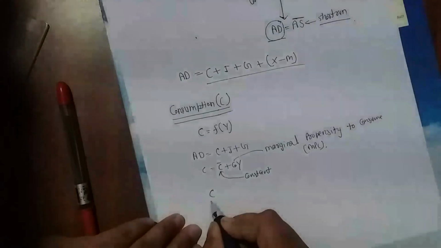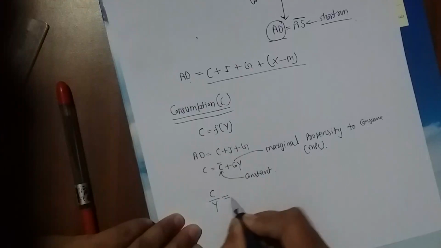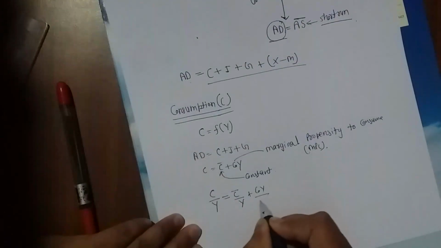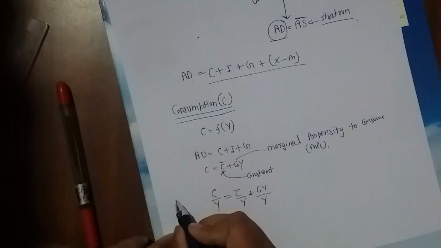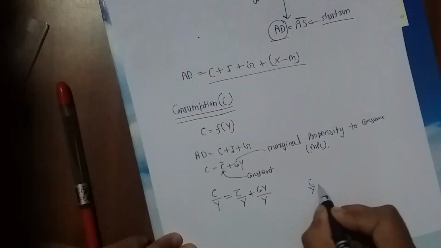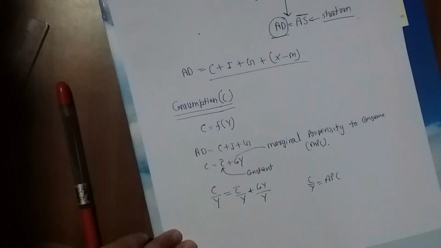C divided by Y, then Y plus C naught Y. C by Y is average propensity to consume.